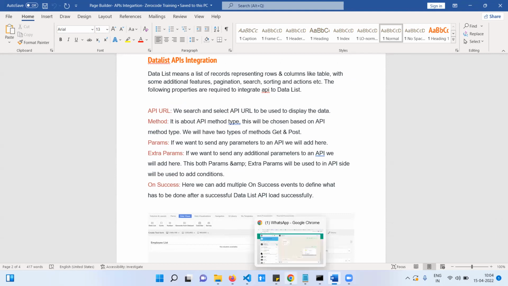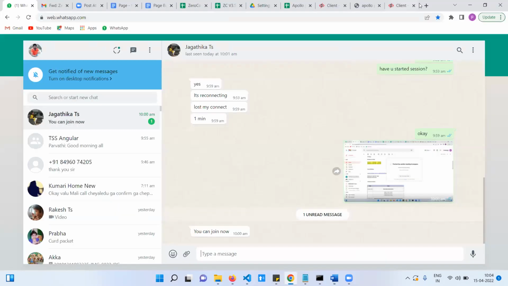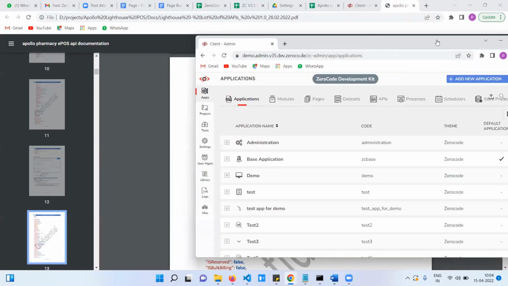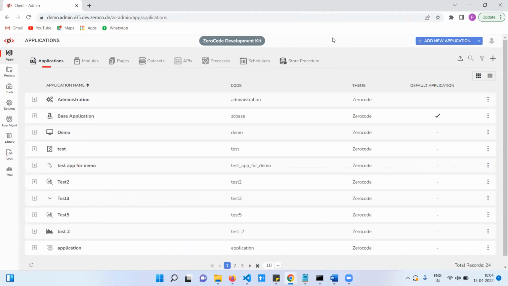Now I am going to create a page with a list and form with fields integration, main API integration. Let's take one application, a new application.